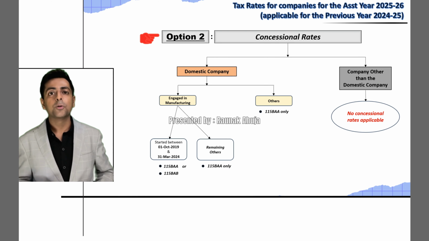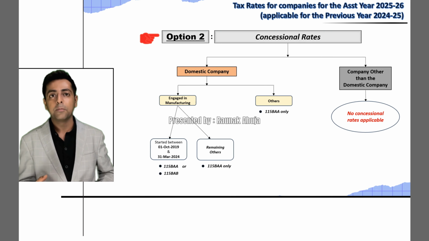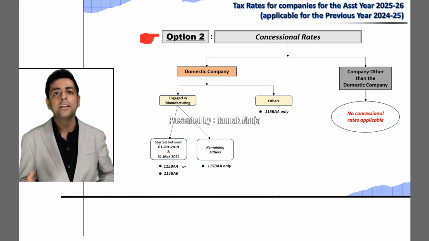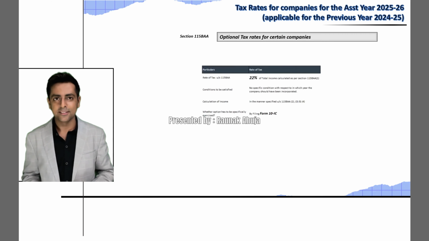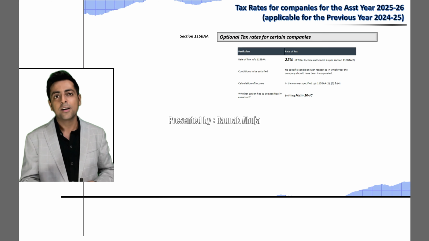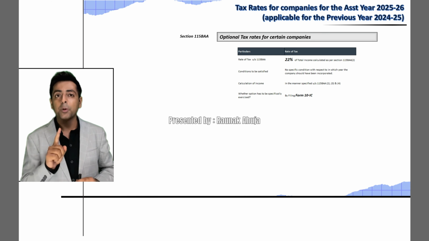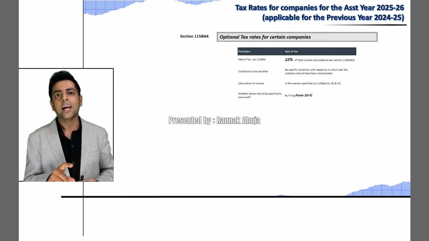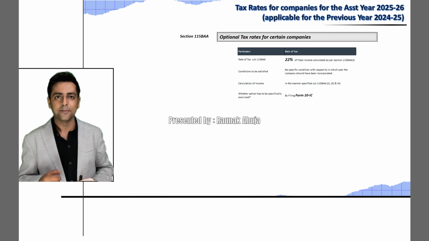Now let's move on to what these sections actually mean and what are the tax rates under these sections, namely 115BAA and 115BAB. Let's quickly move to that. Section 115BAA offers tax rates at the rate of 22%. In case any company wants to opt for this tax rate, it will have to file a form, that is Form 10IC, electronically. However, please note 22% would be on total income as calculated in the manner provided under subsections 2, 3 and 4 of this section, that is 115BAA.